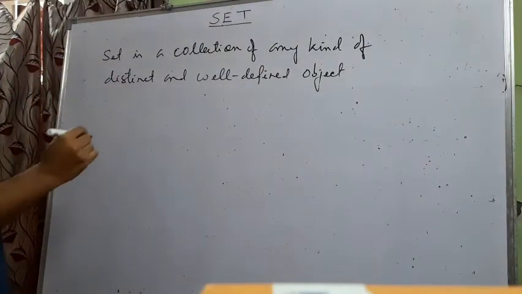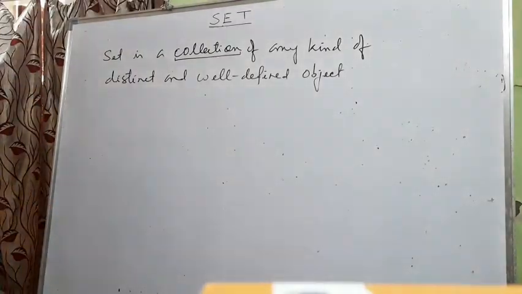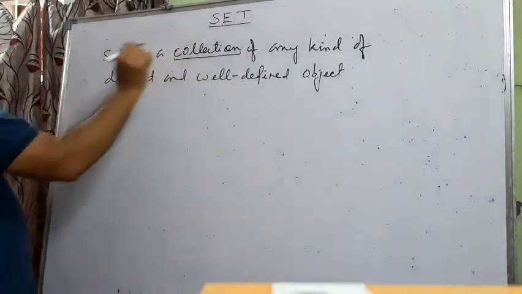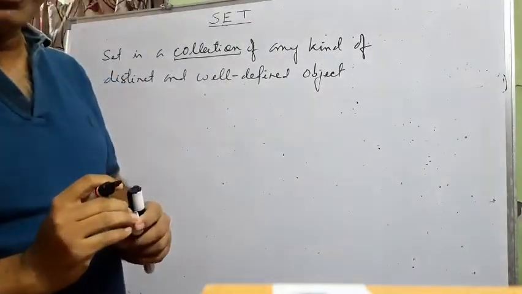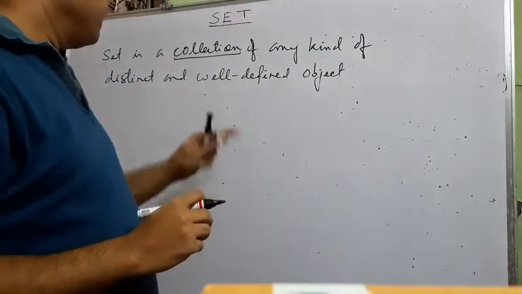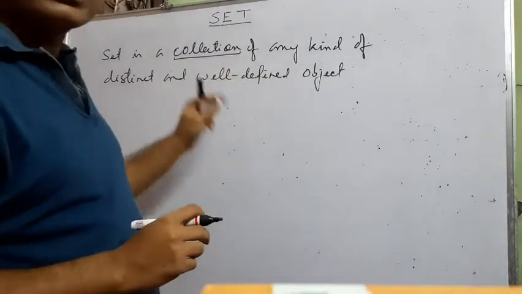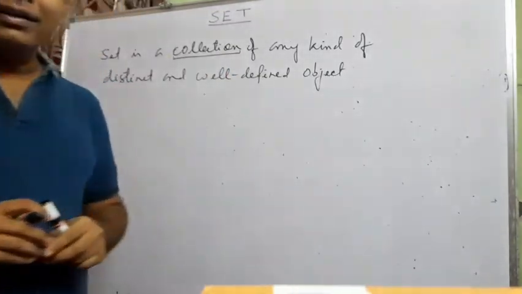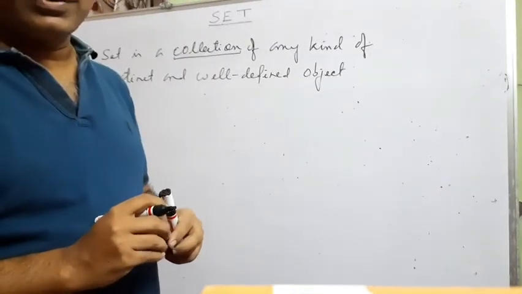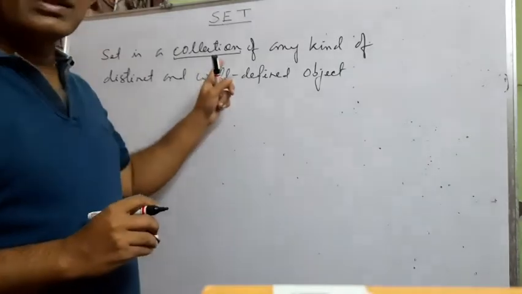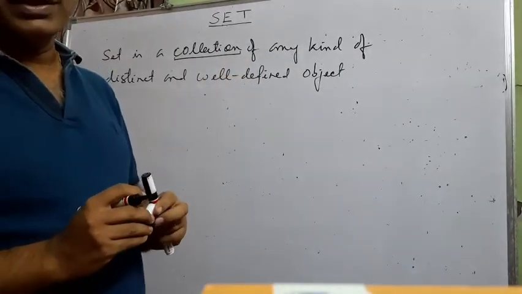Number one, regarding the word collection. Whenever we use the word collection, we usually have a large number of objects. But here, the number of objects is not important. Collection is not necessarily a large number of objects.